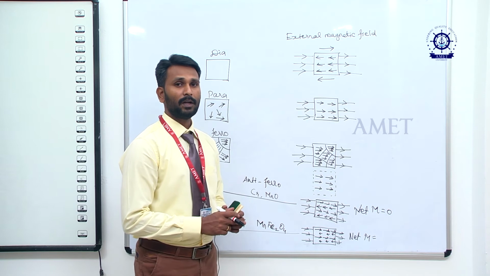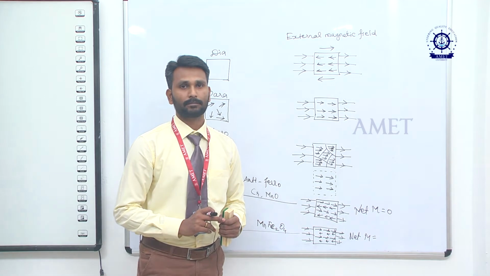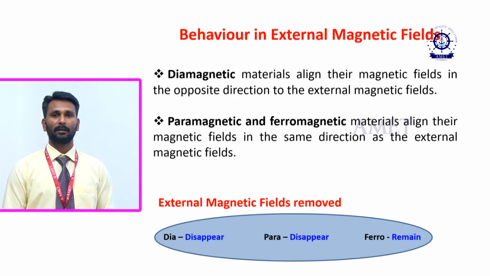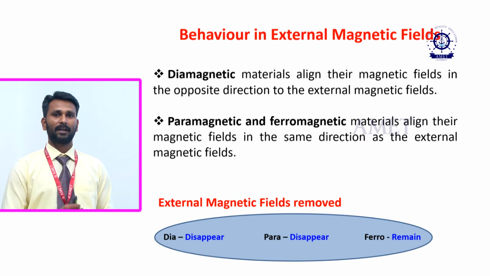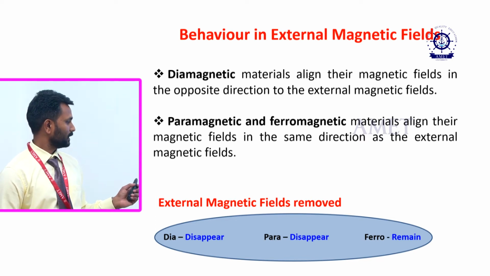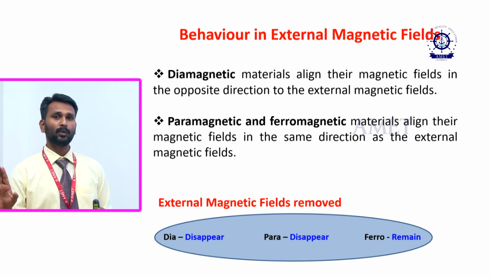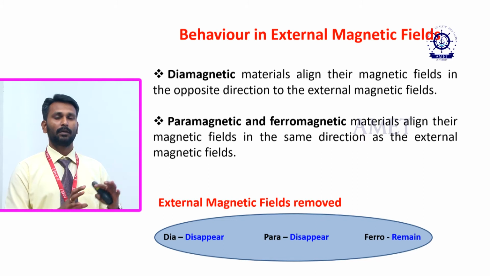Okay. So now we will move on to the comparison of dia, para and ferromagnetic materials. Based on how the dia, para, ferro, antiferro and ferrimagnetic materials behave in the external magnetic field, as we have discussed, the diamagnetic and paramagnetic materials will disappear, meaning once you remove the external magnetic field, they return to their original own magnetic moment.